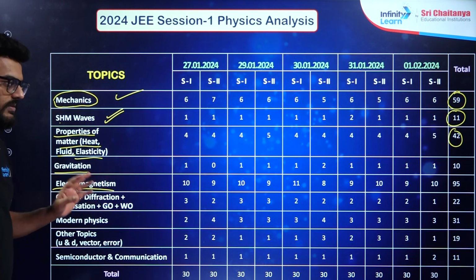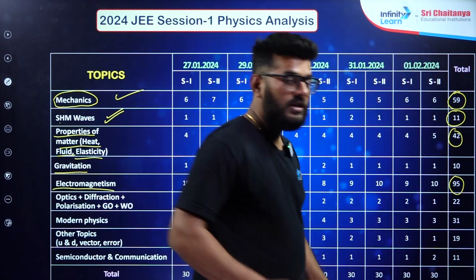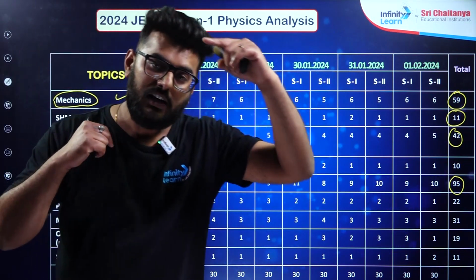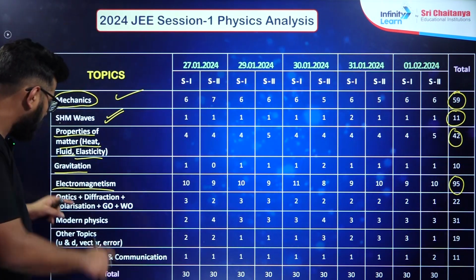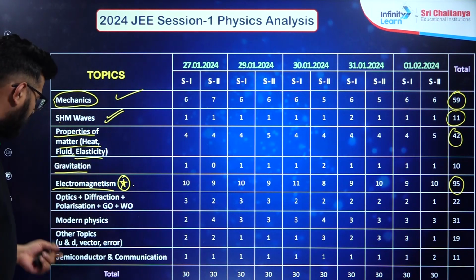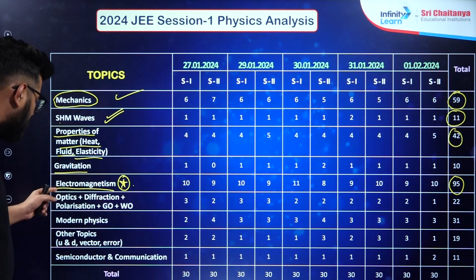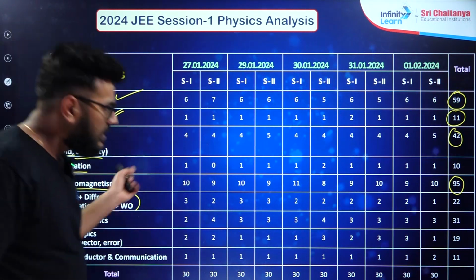Then electromagnetism, as I have told you, is very important. 95 questions have been asked, starting from electrostatics running till AC and EM waves. So electromagnetism is actually a very important unit over here. Then talking about optics, diffraction, polarization, geometrical optics and wave optics, that means the entire optics section, you can count that to be 22.